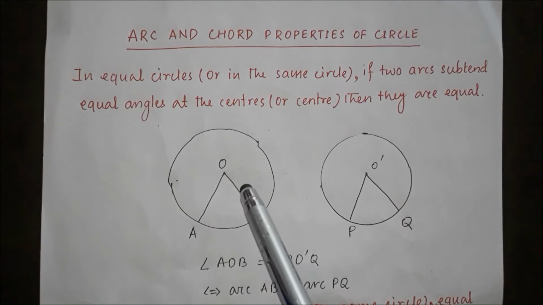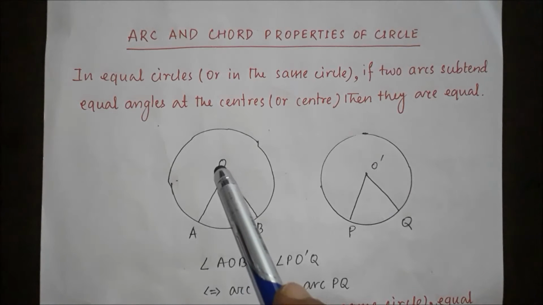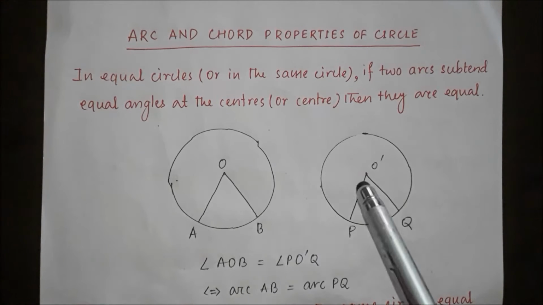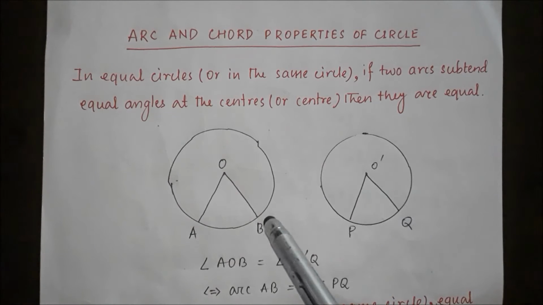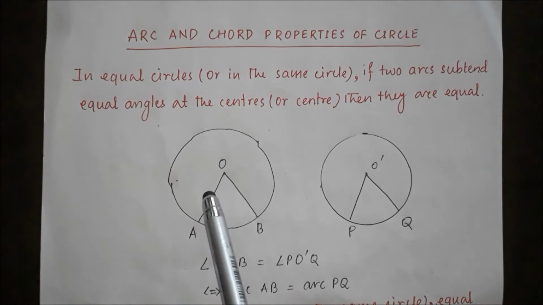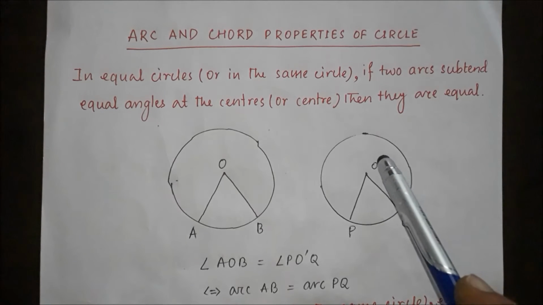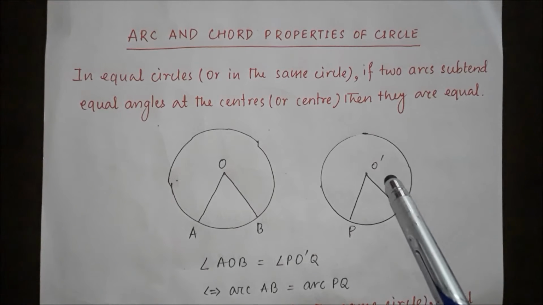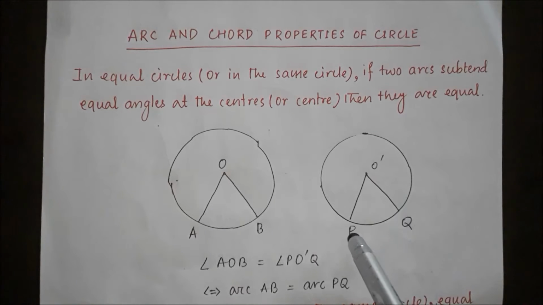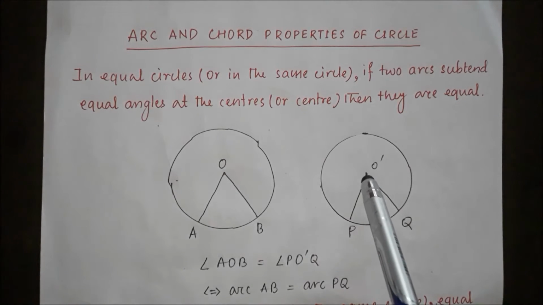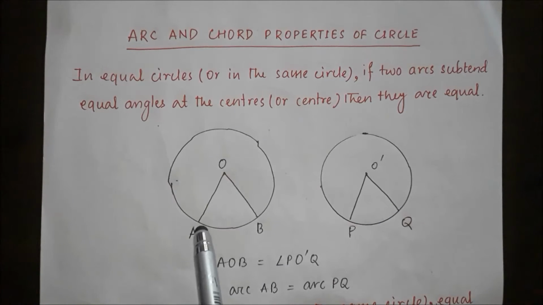Suppose there is a circle with center O, and OA and OB are two radii. Similarly, we take another circle of the same radii. That means these two circles are congruent circles. O prime is the center, and O prime P and O prime Q are the radii. Now, if angle AOB equals angle PO prime Q, then these two arcs, arc AB and arc PQ, are of the same length.